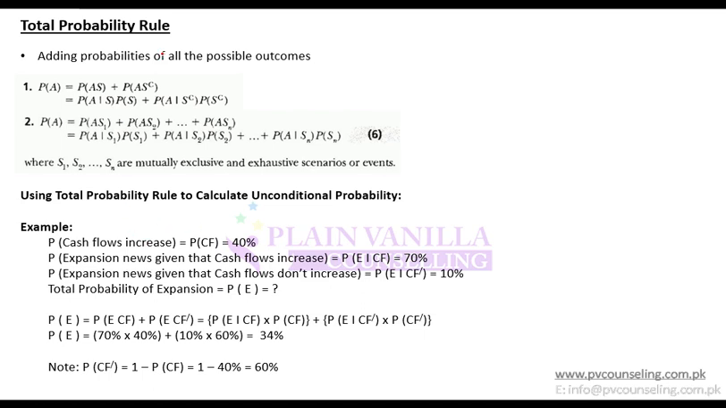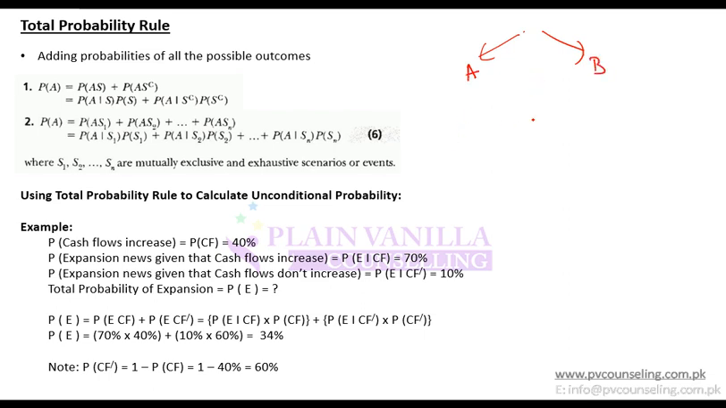Building on that, next is the total probability rule. Again, nothing new in it. This is just the addition rule which we just did, a new application of that rule actually. So simply speaking, if I tell you that there are two events, A and B.